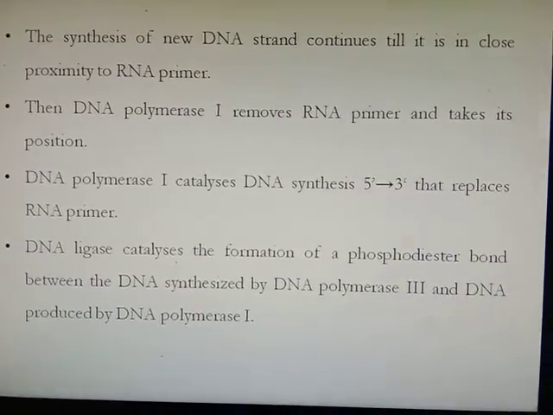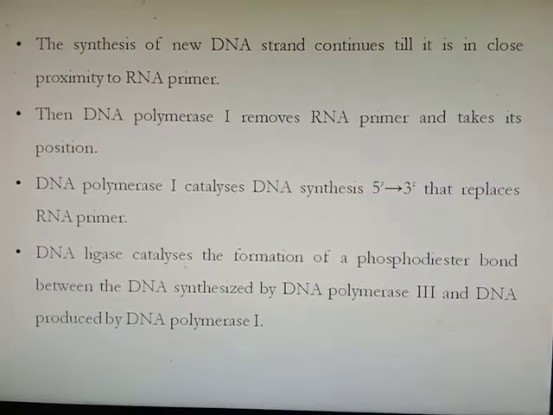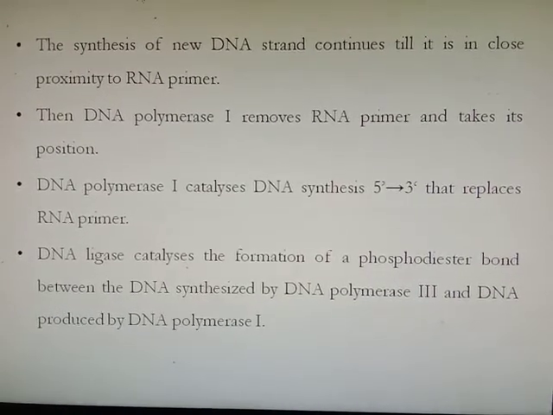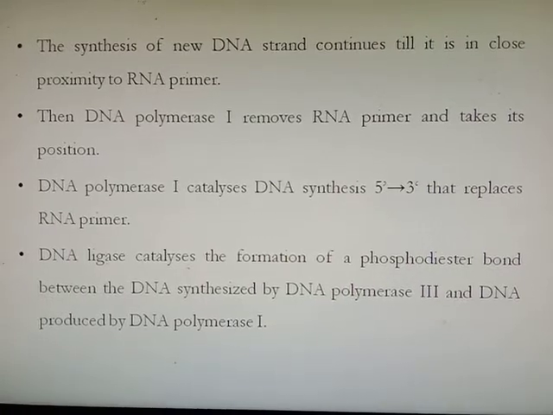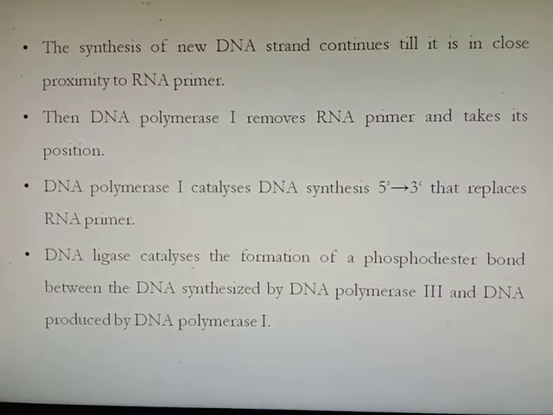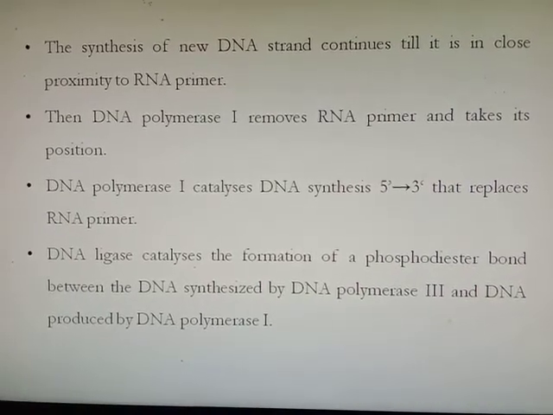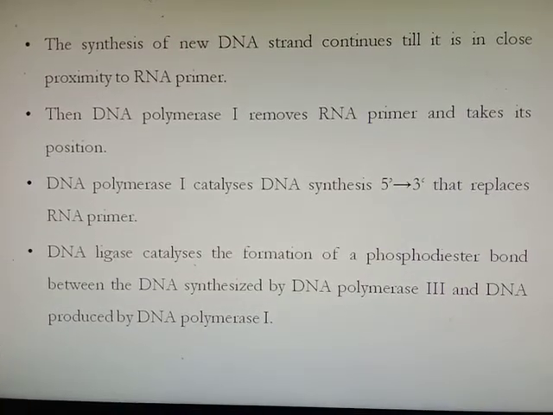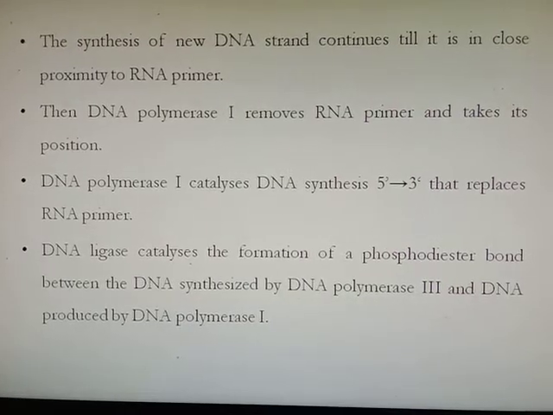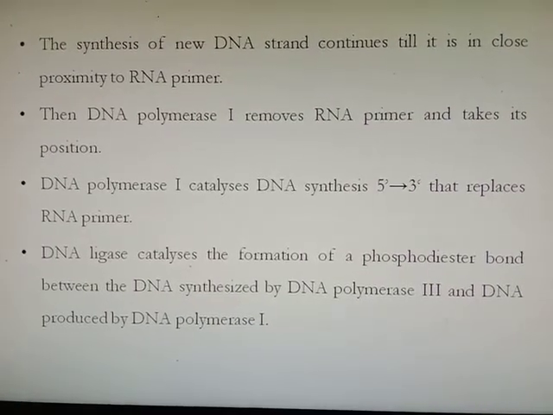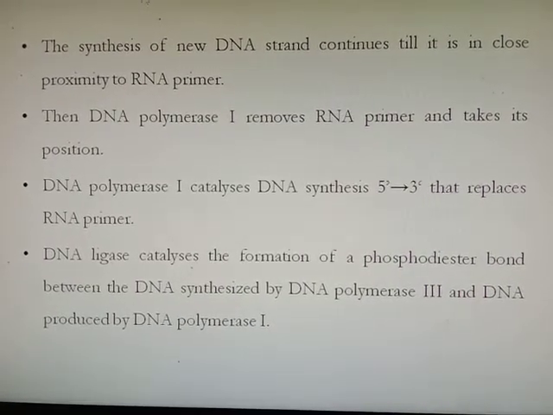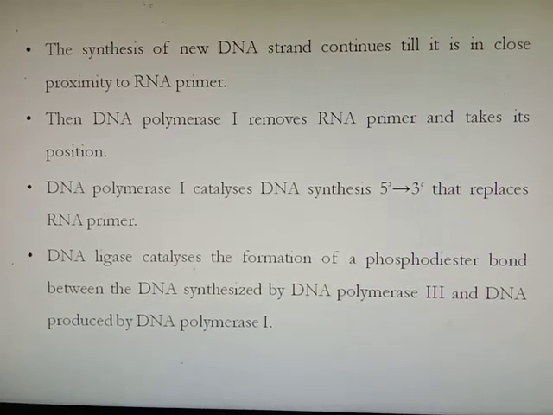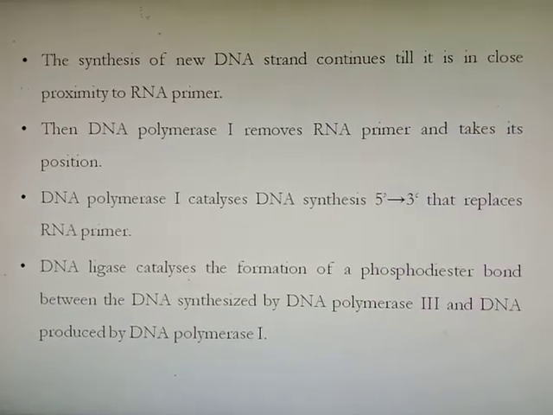The synthesis of the new DNA strand continues till it is in close proximity to the RNA primer in the lagging strand. Then DNA polymerase 1 removes the RNA primer and takes its position. Now DNA polymerase 1 catalyzes DNA synthesis in the 5' to 3' direction that replaces the RNA primer. Then DNA ligase catalyzes the formation of a phosphodiester bond between DNA synthesized by DNA polymerase 3 and DNA produced by DNA polymerase 1.